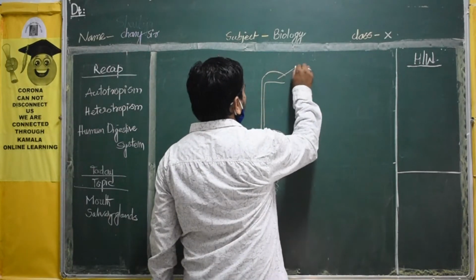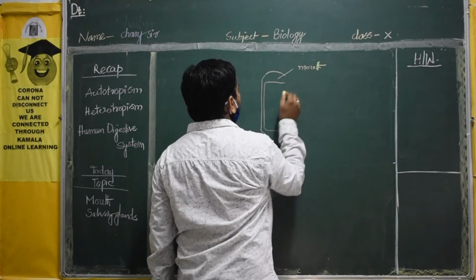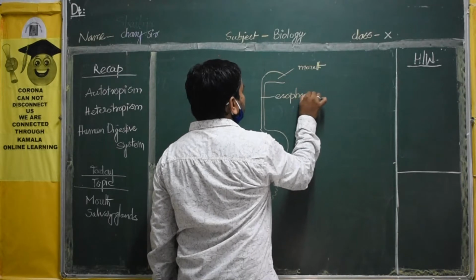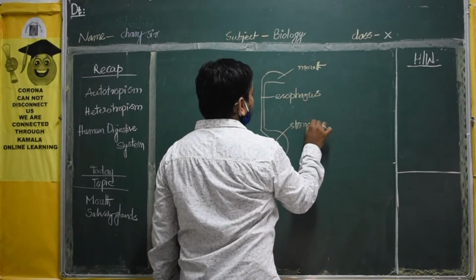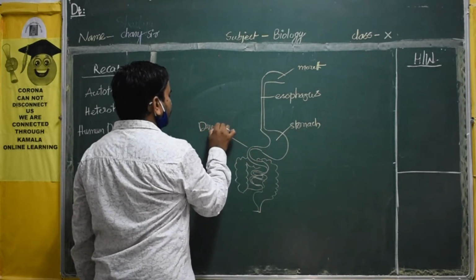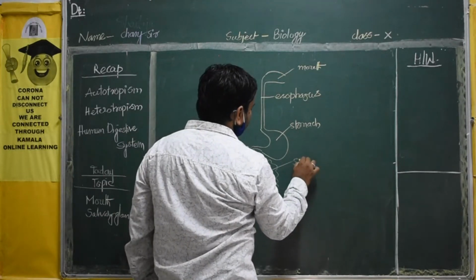I am writing again. Mouth, esophagus, stomach, and the duodenum. This is the duodenum, and small intestine.